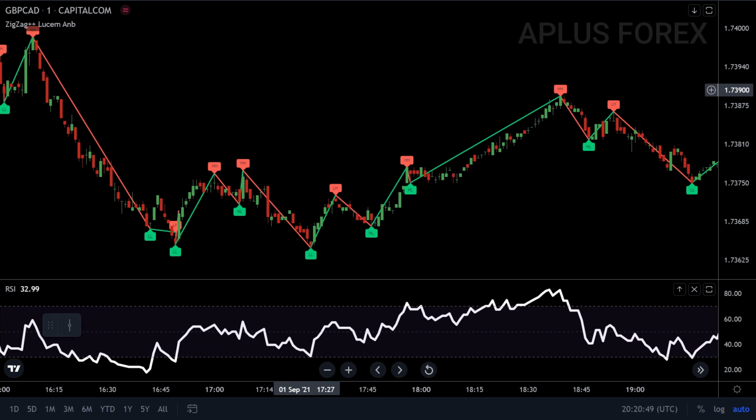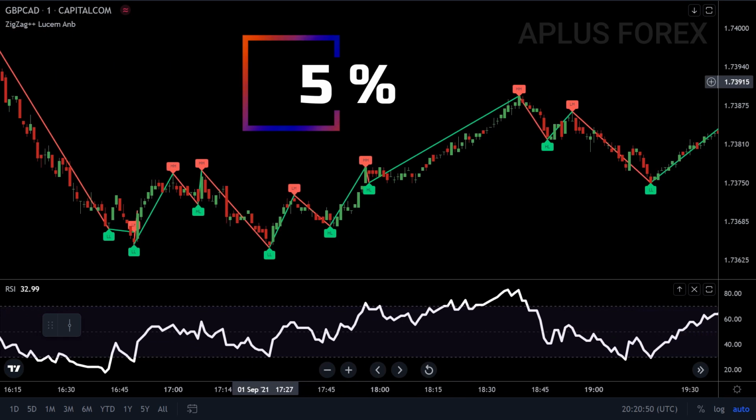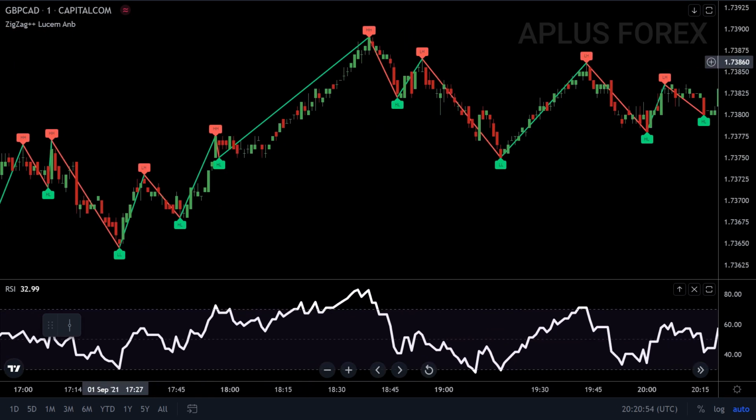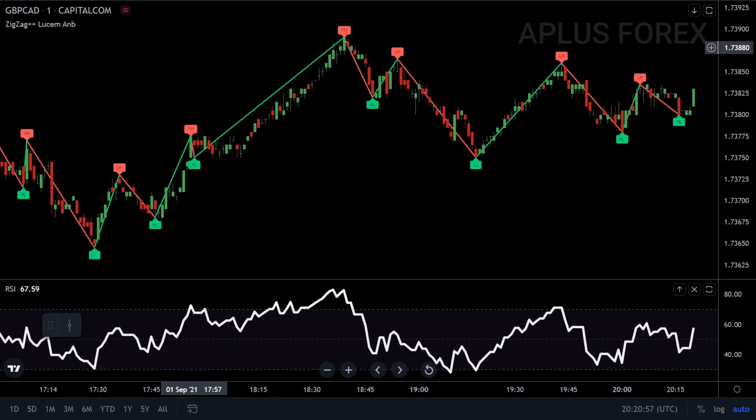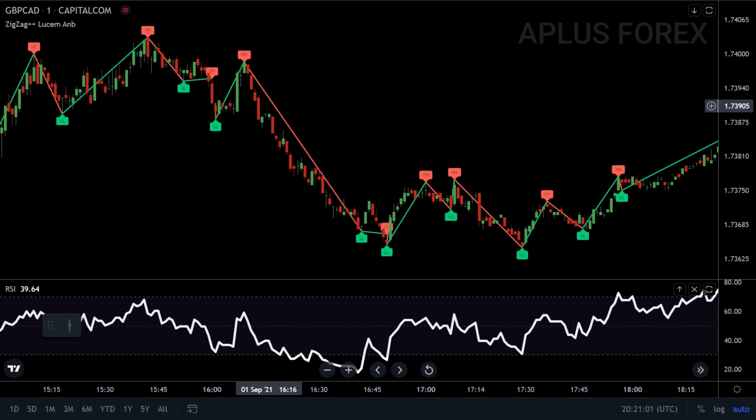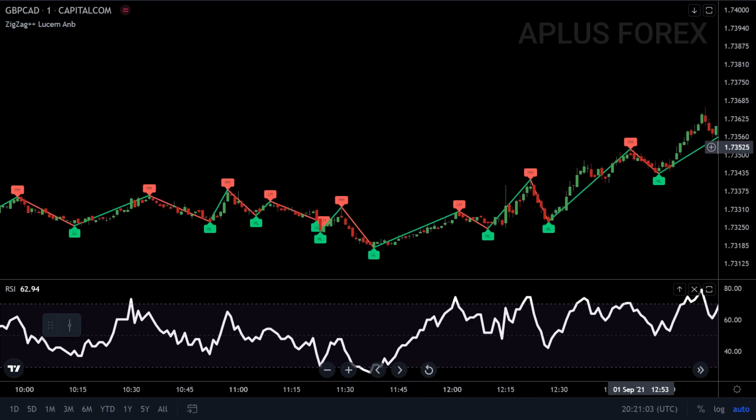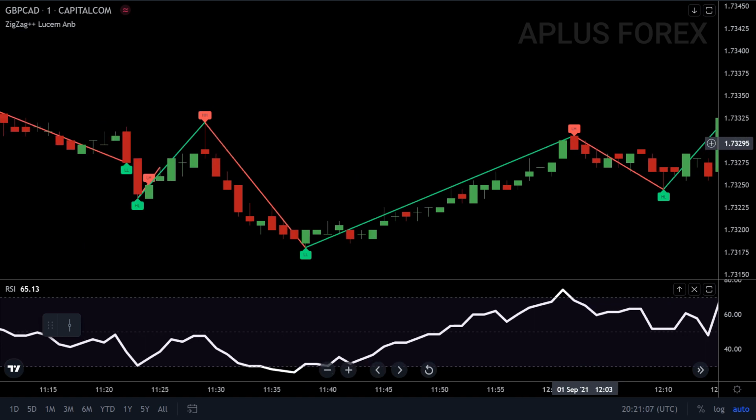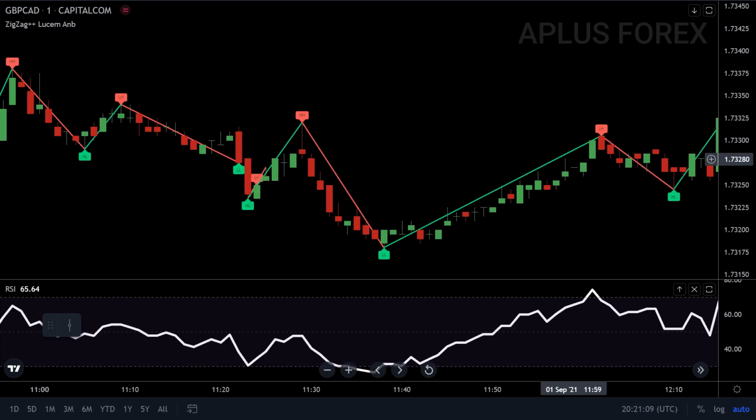Zigzag lines appear only when the price movement between a swing high and a swing low is greater than a certain percentage, usually 5%. The indicator makes it easier to spot trends in all time frames by filtering minor price movements. This indicator is often used with the Elliott wave theory to determine the positioning of each wave in the overall cycle. One can experiment with different percentage settings to see what gives the best results.